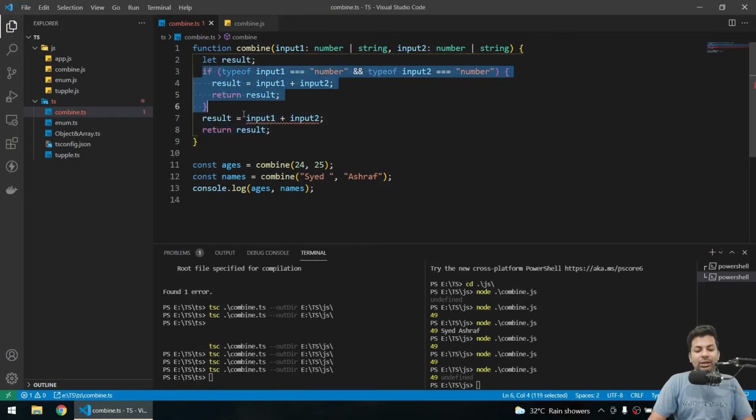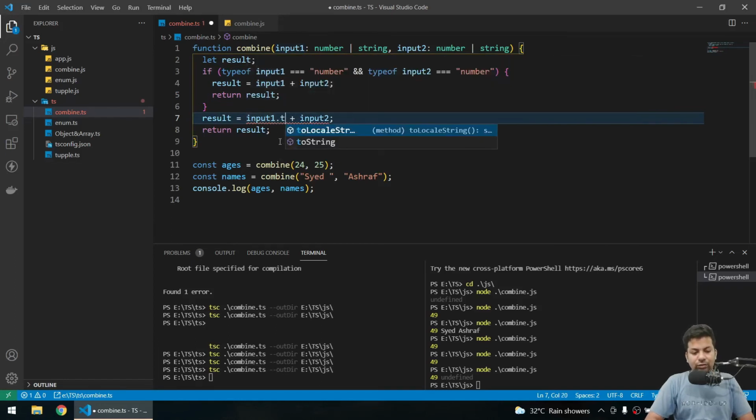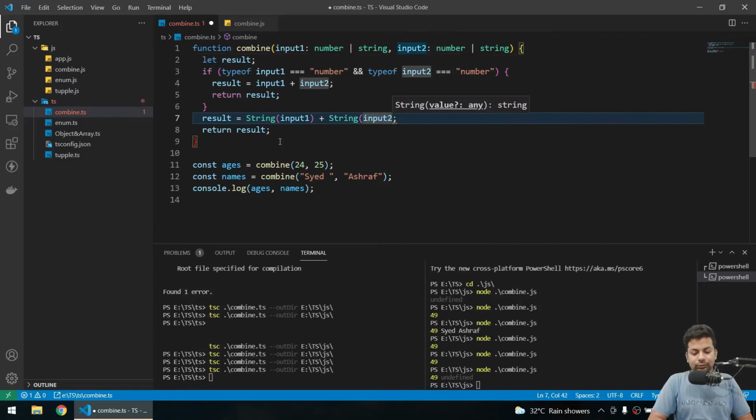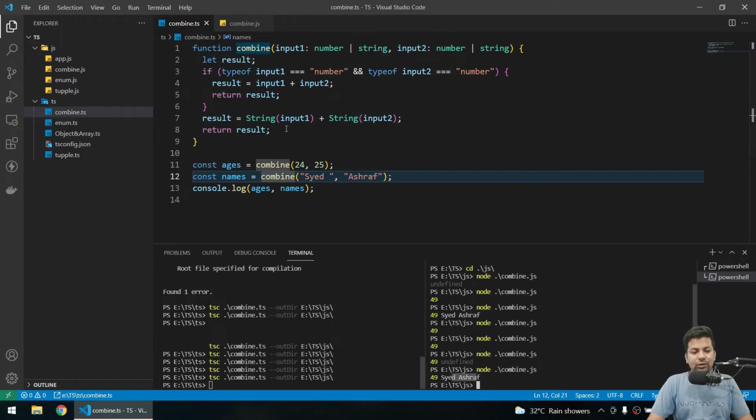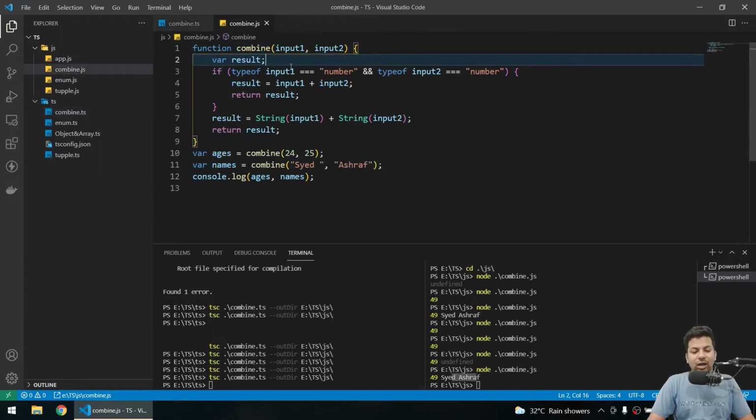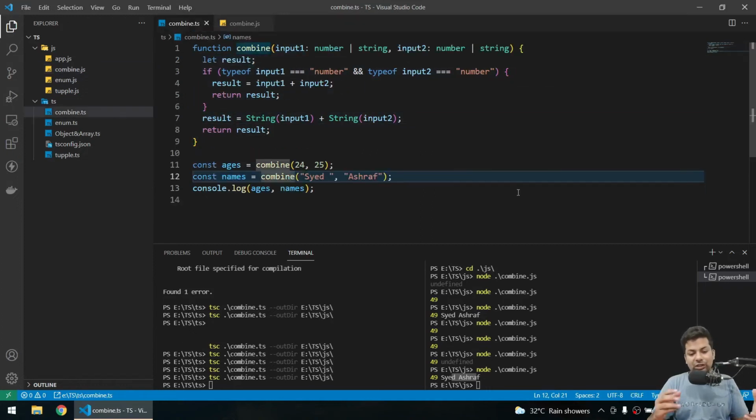You are still not sure whether, if this condition fails, it's a string or a number. So I'll change it to string. I like this way more, I'll just say this will be a string. See, now we are getting both the values, because either it will be a number, then it will be like this, or if it is a string, it will be like this. See both the values. Now if you go to combine.js, you can see how it's made, with the typeof check on result; nothing much changes.